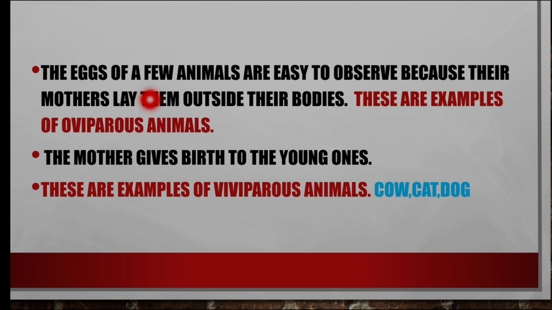The eggs of a few animals are easy to observe because their mothers lay them outside their bodies. These are examples of oviparous animals. In others, the mother gives birth to the young ones. Examples: cat, dog, cow. These are examples of viviparous animals.